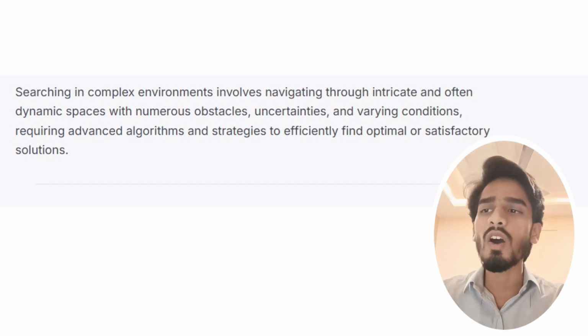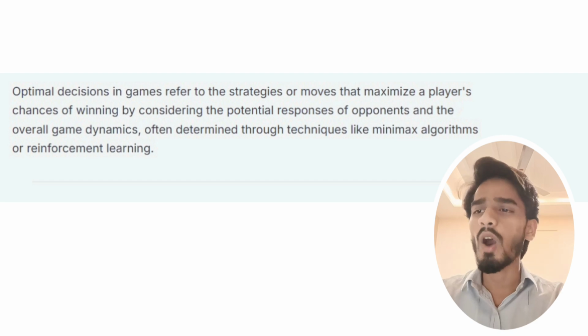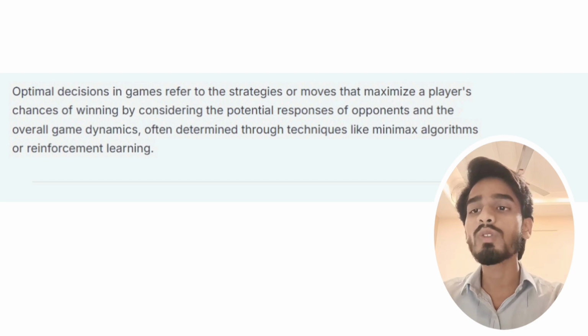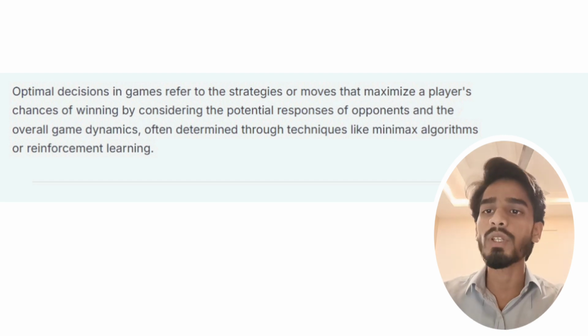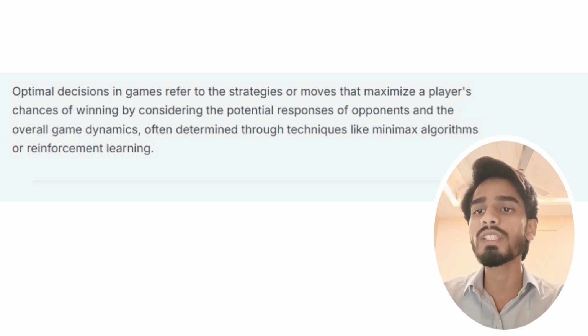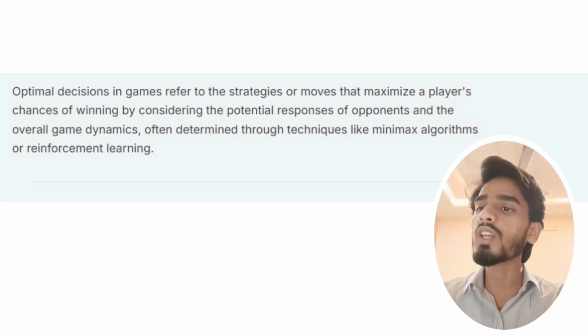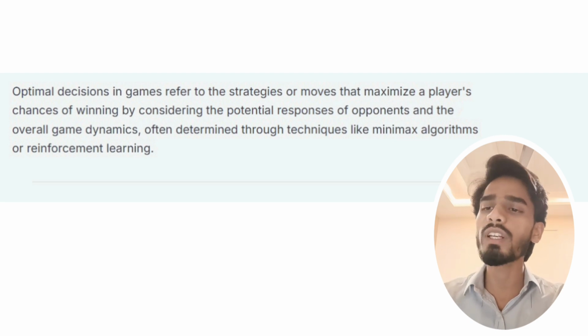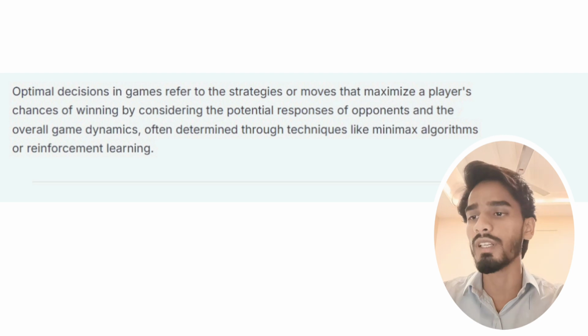Now, what are optimal decisions in games? Optimal decision in games refers to the strategies or moves that maximize a player's chances of winning by considering the potential responses of opponents and the overall game dynamics, often determined through techniques like minimax algorithms or reinforcement learning.